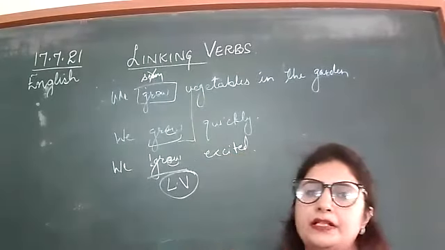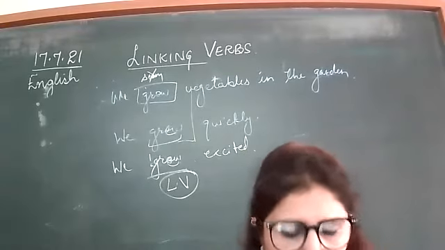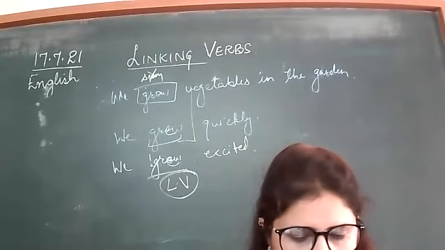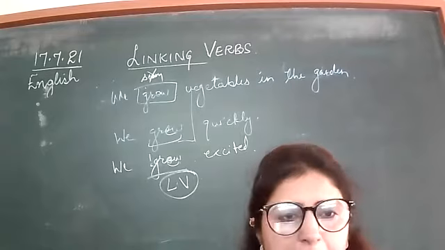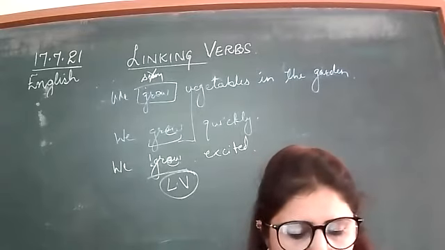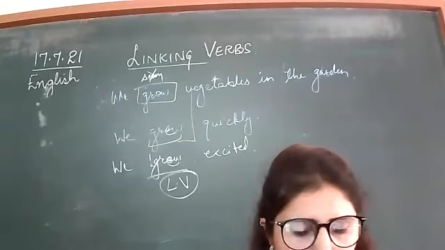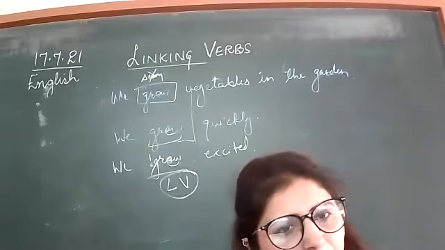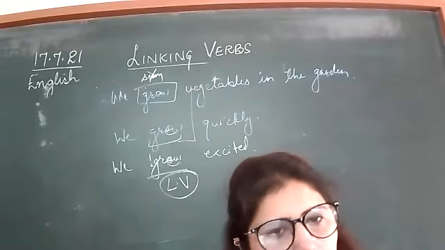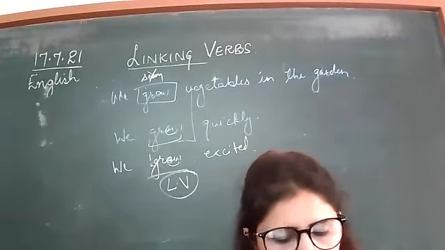Now let us do the exercise. Page number 41, C part. Underline the main verbs in the following and state whether they are linking verbs or not. First is, pile appears calm. Appears is a linking verb. Otherwise, replace it with a true linking verb: pile is calm, making sense. So it is a linking verb.